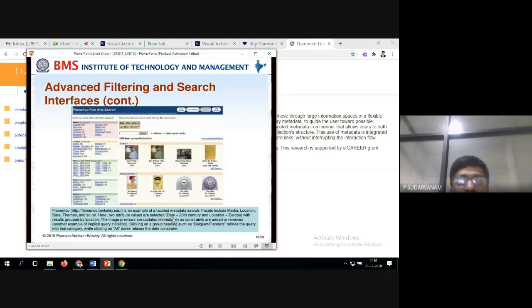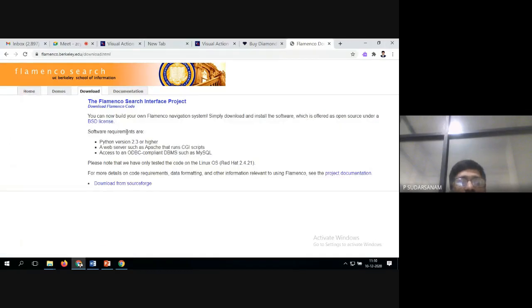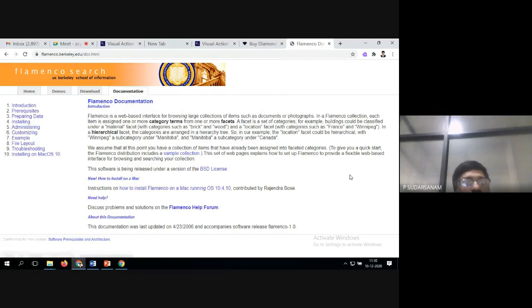This one is nothing but the metadata search. Facets include the media, location, date, themes. All these things you can check out here. Themes, demos, downloads, documentation. You can go for the downloads, documentation, see the project documentations. Introduction, all these things are available.